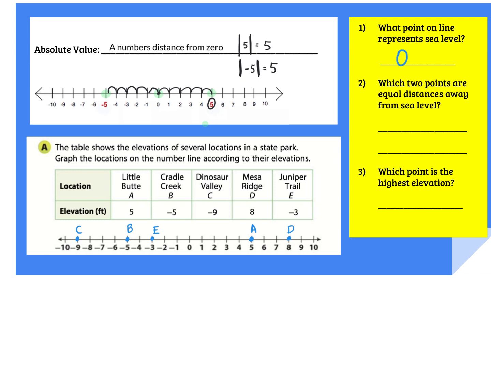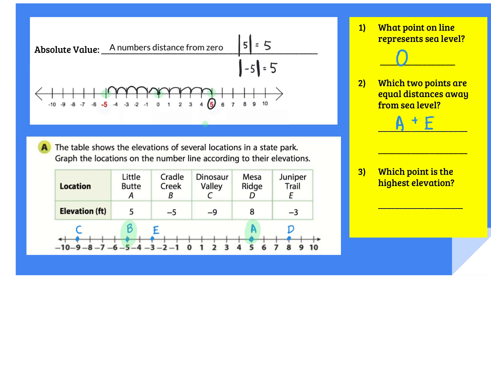Gigi, you want to read number 2 for us? Are both of our A here and point B both 5 spaces away from 0? They both have an absolute value of 5.